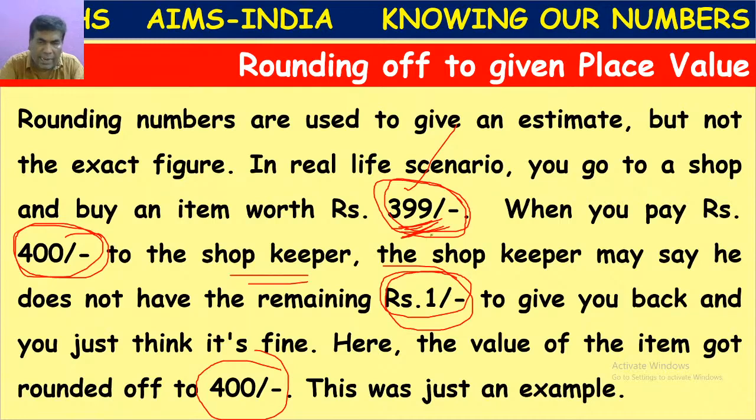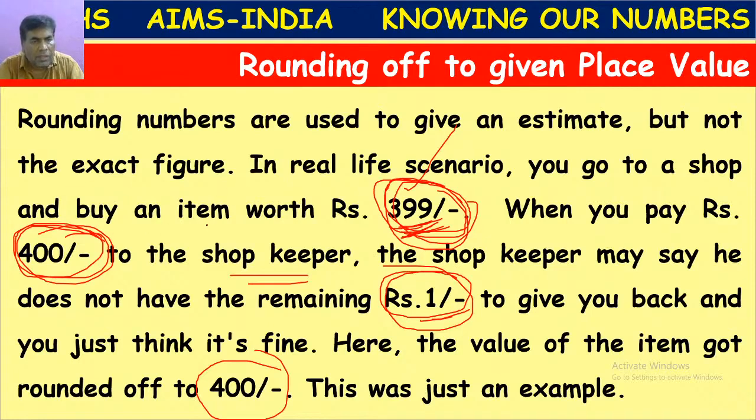Let me repeat once again. We went to a shop to buy a product. Its price is 399 rupees, so we have to pay 399. But what will we do? We will give 400 to the shopkeeper. Suppose there is no 1 rupee change with you or the shopkeeper. So what will he do? He will keep 400 with him.